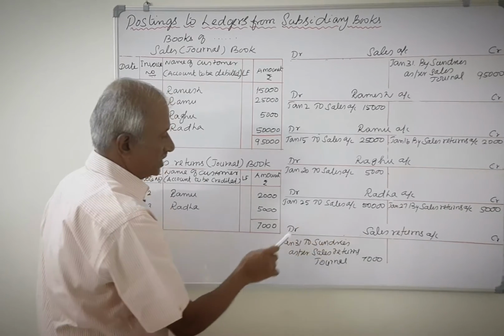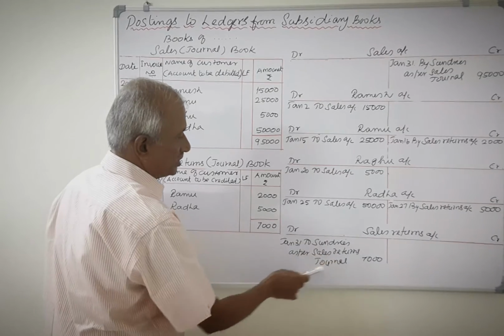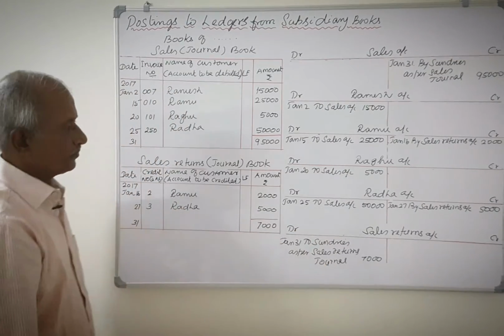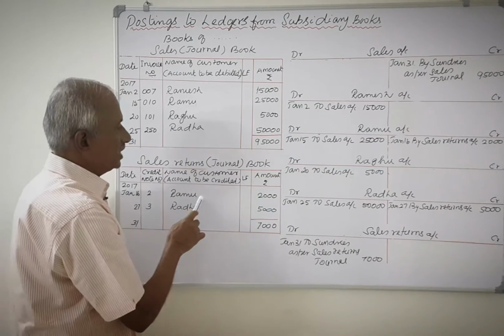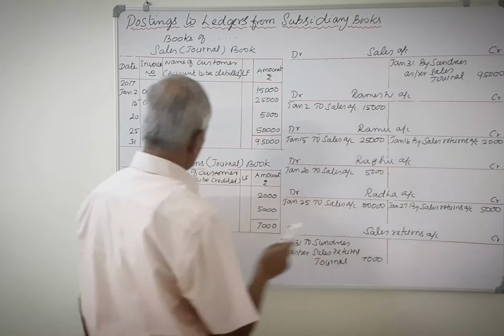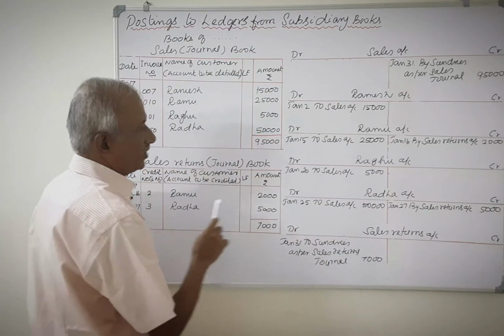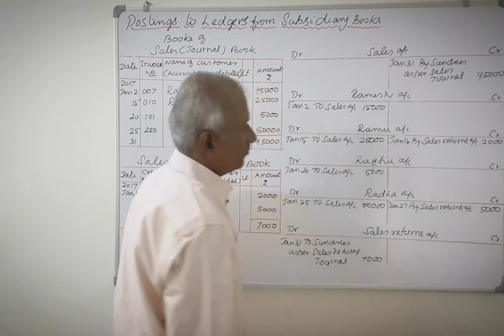On the debit side of the sales returns account, January 31st, to sundries as per sales returns journal 7,000. Then Ramu account should be credited. So on the credit side of the Ramu account, January 16th, by sales returns 2,000. On the credit side of Radha account, January 27th, by sales returns 5,000.